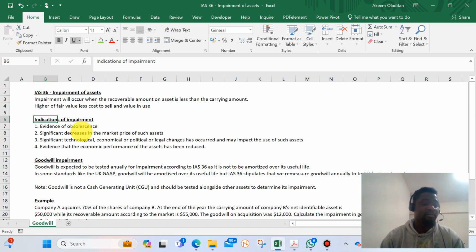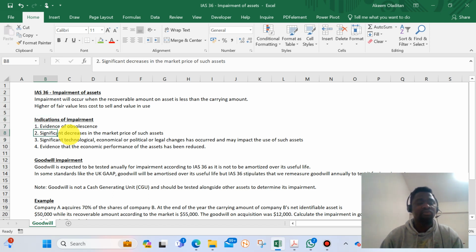Number one can be evidence of obsolescence of the asset. Maybe there's a particular damage that we have seen in the asset, so it is expected that we test for impairment so that we can take it back to the recoverable value of the asset, instead of just carrying a bogus asset in our books.